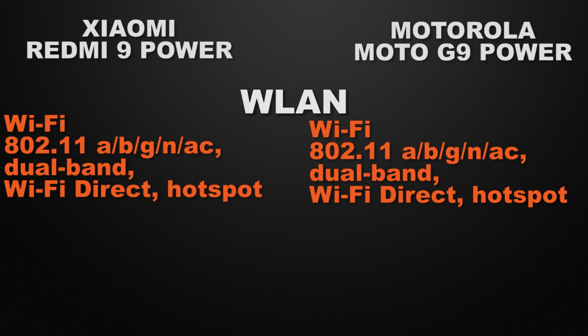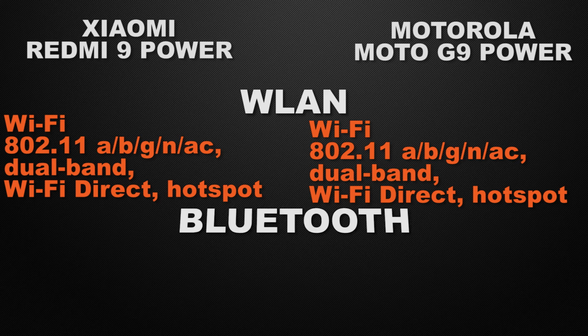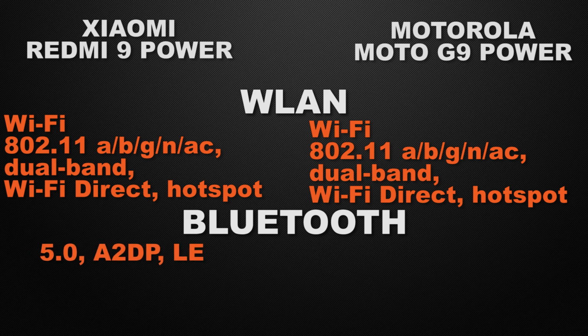Moving to the communication chips in the devices. Starting with the Wi-Fi of the devices. Both of the devices have Wi-Fi AC, dual band Wi-Fi, Wi-Fi direct and hotspot, so it's a tie. And about the Bluetooth version of the devices, 9 Power have 5th generation of Bluetooth, whereas G9 Power also have 5th generation of Bluetooth, so clearly it's a tie.